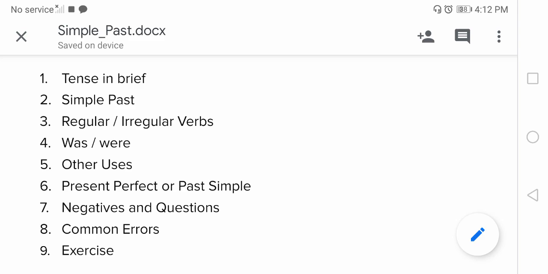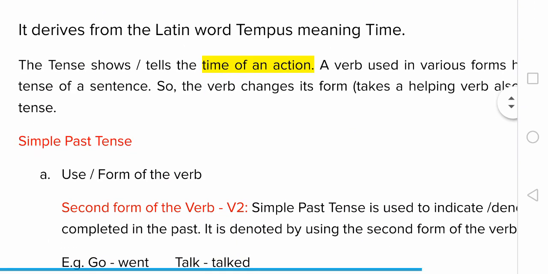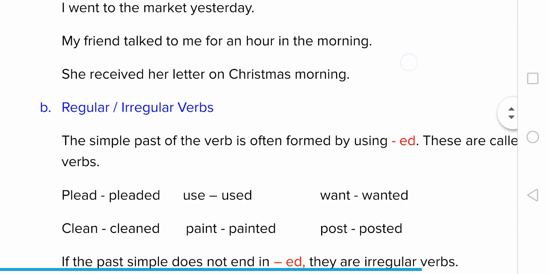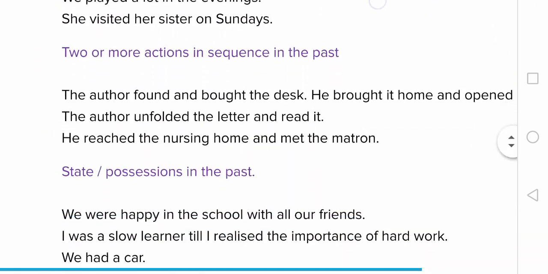We also discussed whether to use present perfect or past simple. Then we talked about forming negatives and questions, and then common errors. Hope you all have understood, and I have some examples for you to work out. Here they are.